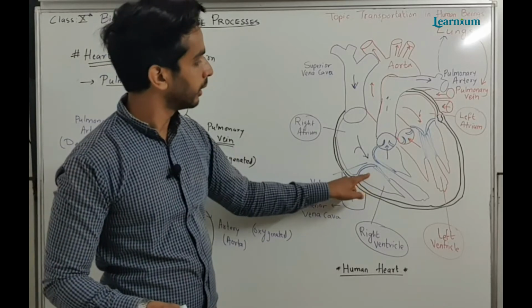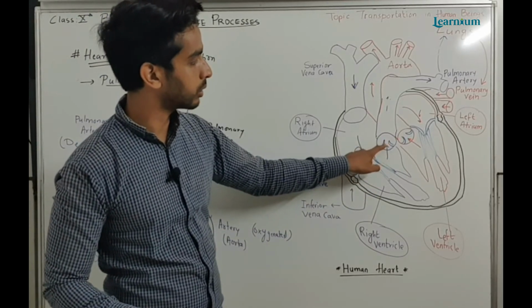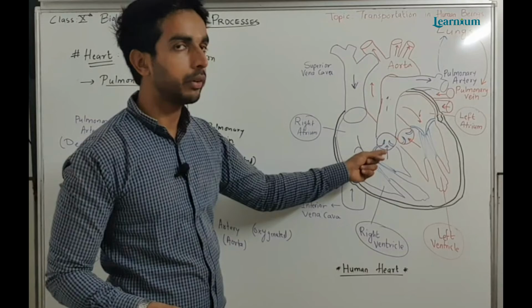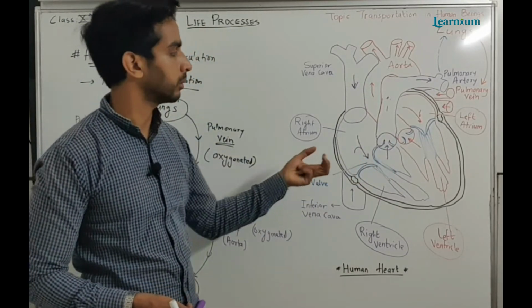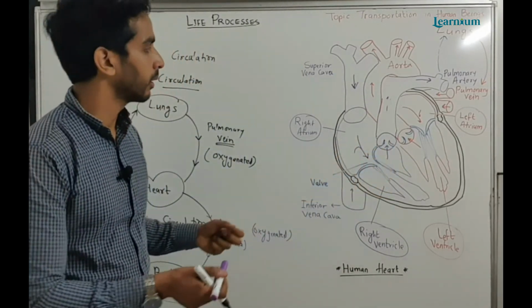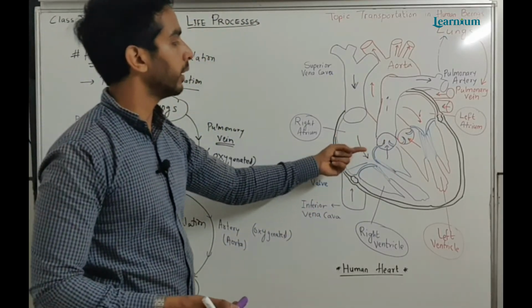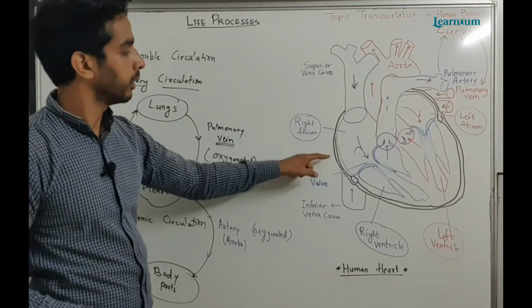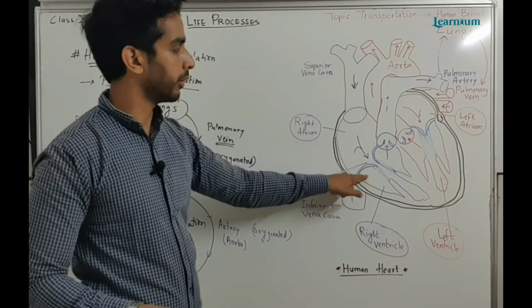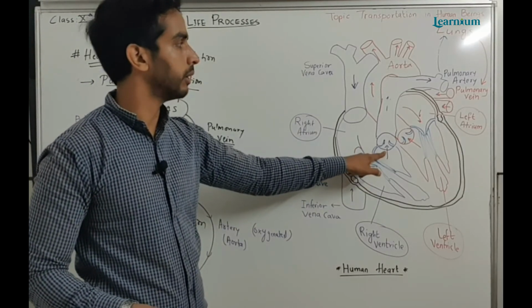Arteries are also having valves, to prevent backflow of blood, because blood can reverse or flow backward. So ventricular valves are there, atrial valves are there.